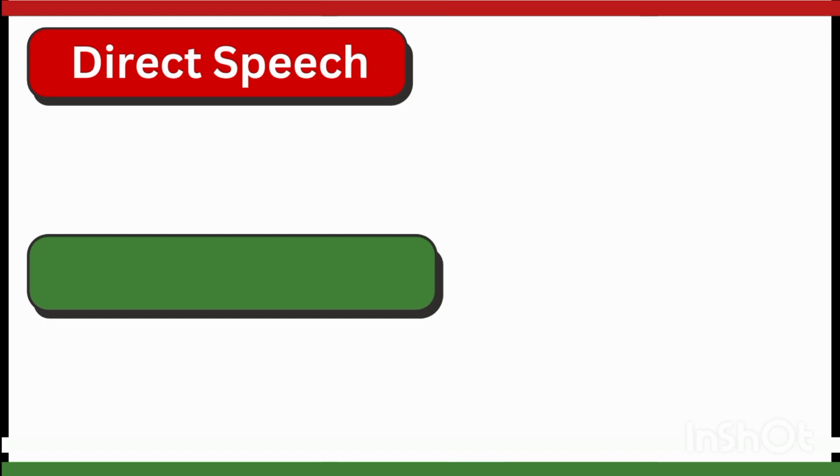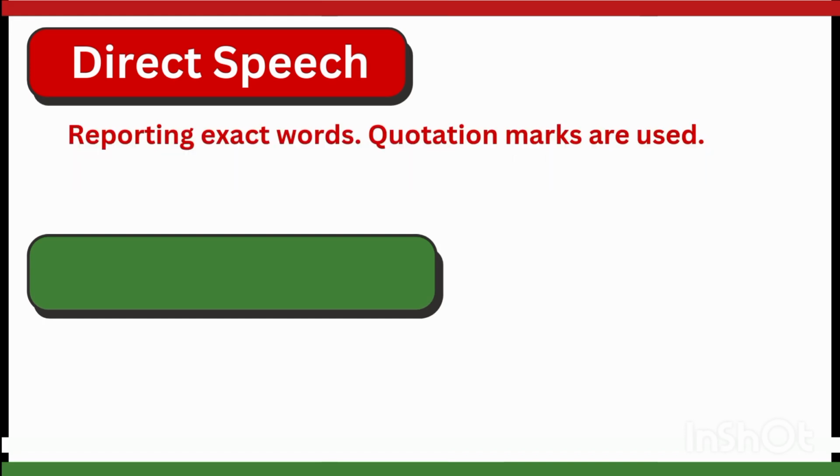There are two types of speech. One is direct speech and the other one is indirect speech. First of all, we will discuss the direct speech. In direct speech, we report the exact words. In direct speech, quotation marks are used.